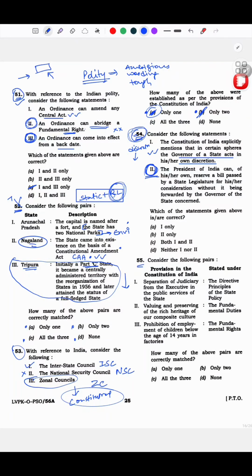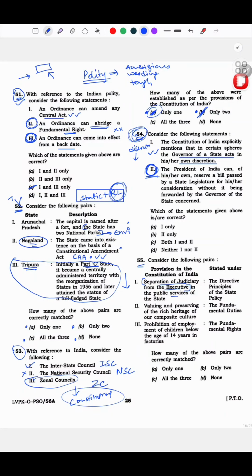Then 55. Provision in the Constitution: separation of judiciary from executive. See, up to here everyone knows where this is, but in public services of the state, this is something that I felt I should have read the whole DPSP properly, but yeah, this is DPSP only, so this is correct. And then valuing and preserving the rich heritage of our composite culture: fundamental duties.